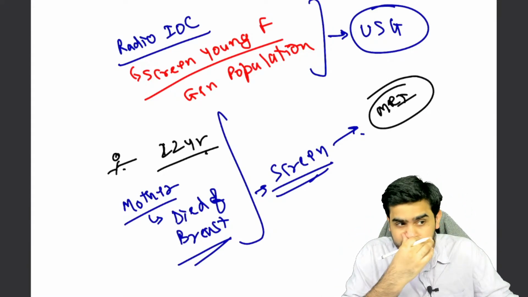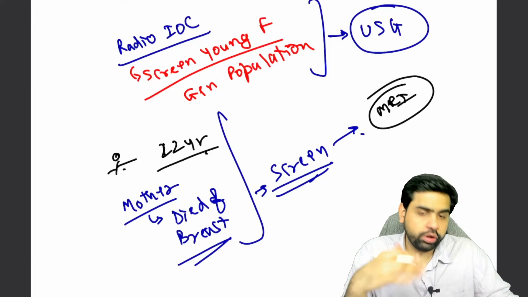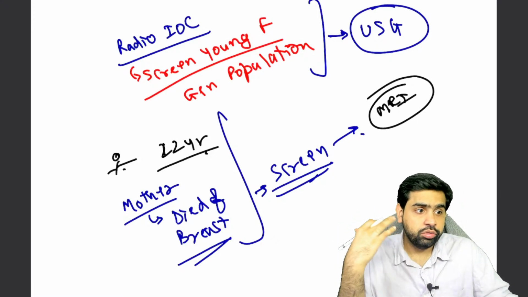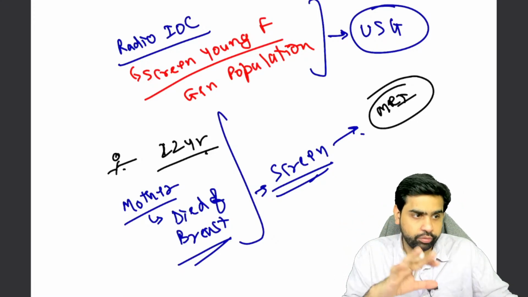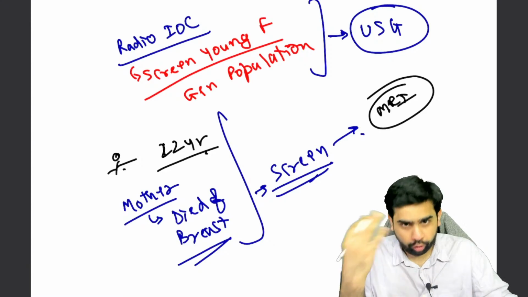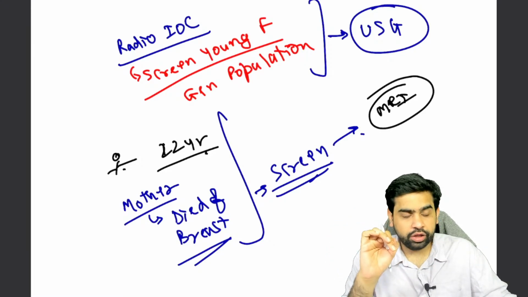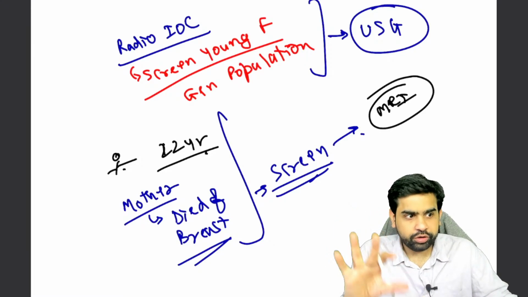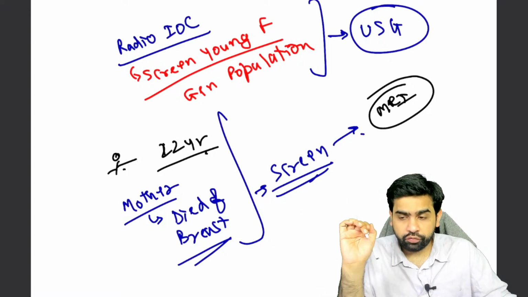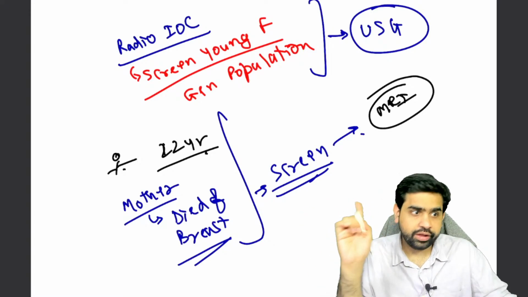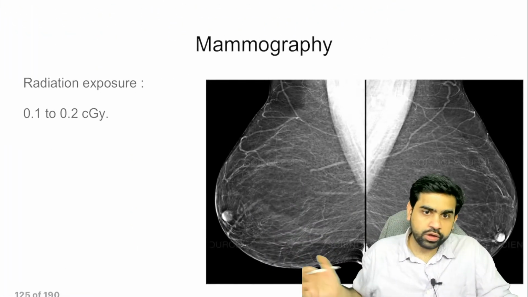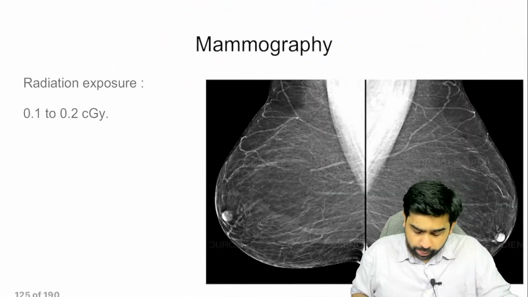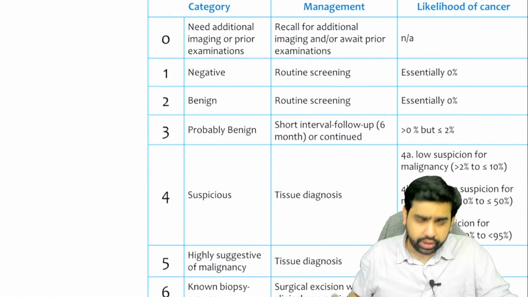No, not just the BRCA gene. I am asking for the radiological investigation of choice for screening, and that is going to be MRI. Yes, I understand your point, you will order a BRCA gene test as well. But the radiological test you offer for screening these patients is an MRI. Now, what is this? This is a mammogram. What is the radiation exposure? 0.1 to 0.2, that's fine.